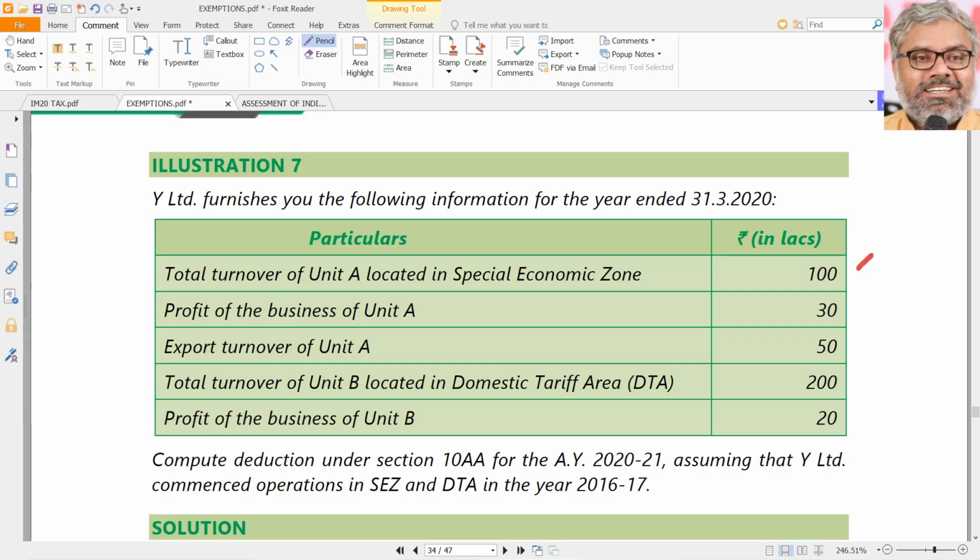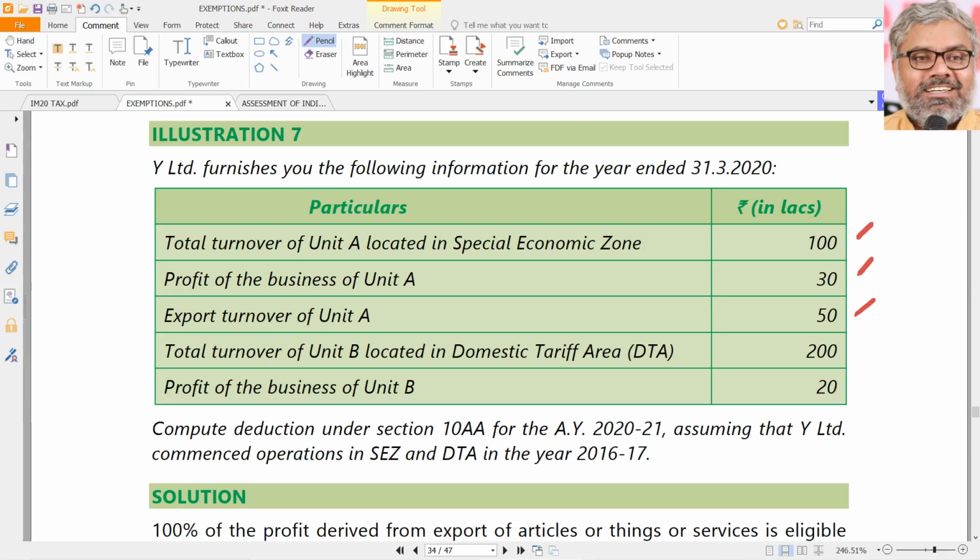Profit of business in unit A, and this unit A is located in special economic zone. The profit is 30 lakhs. Export turnover of unit A is 50 lakhs. And turnover of unit B is located in domestic tariff area, which is not special economic zone.